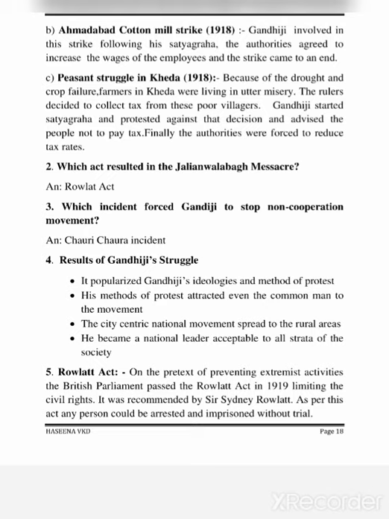Peasant Struggle in Kheda, 1918. Because of the drought and crop failure, farmers in Kheda were living in utter misery. The rulers decided to collect tax from these poor villagers. Gandhiji started satyagraha, protested against that decision and advised the people not to pay tax. Finally, the authorities were forced to reduce tax rates.